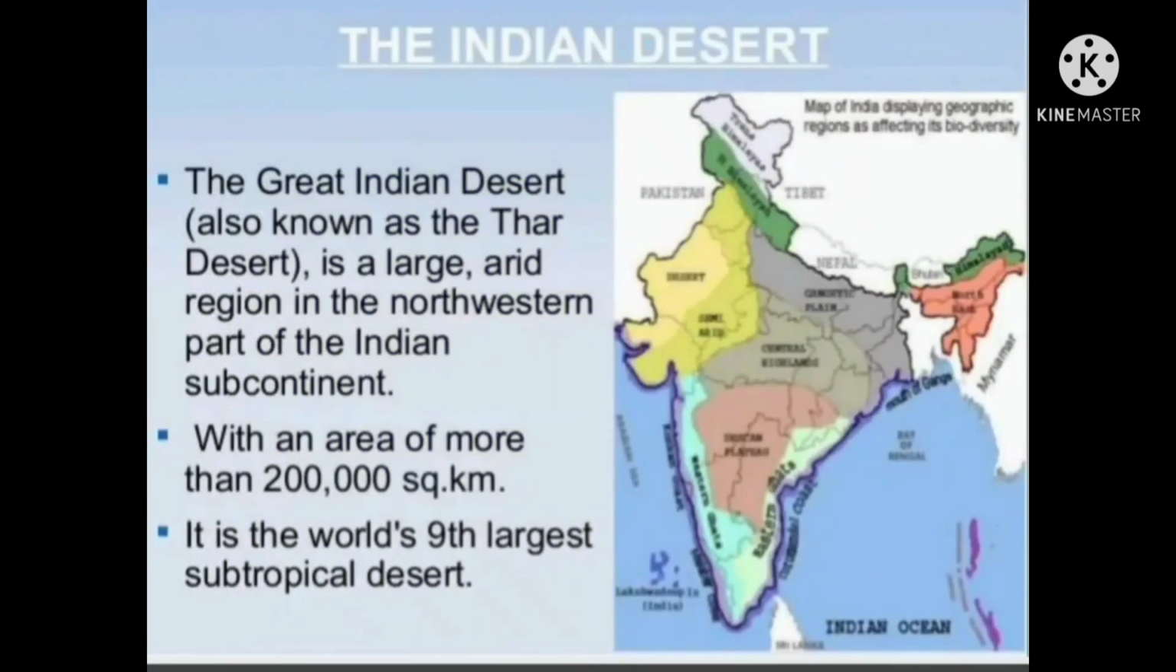The Great Indian Desert is also known as the Thar Desert. It is a large and arid region in the northwestern part of the Indian subcontinent with an area of more than 2 lakh square kilometers. It is the world's 9th largest subtropical desert and India's largest desert. It is situated in Rajasthan.